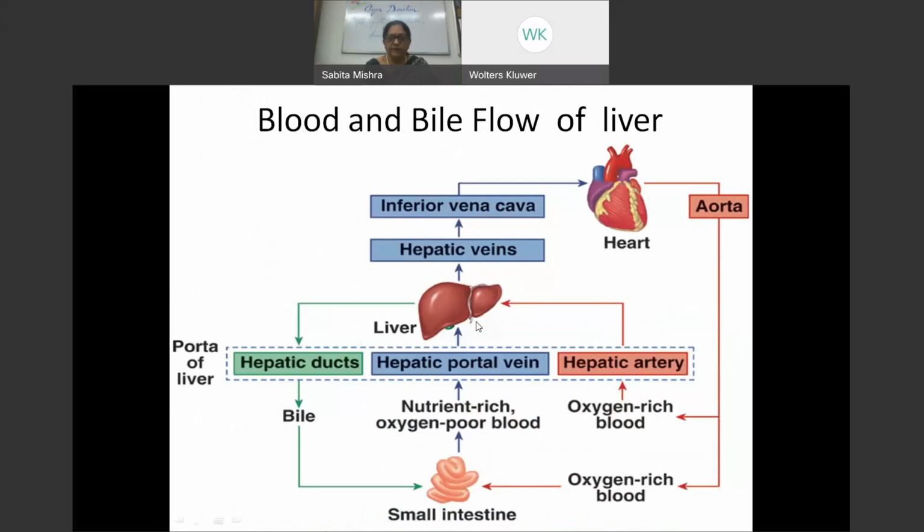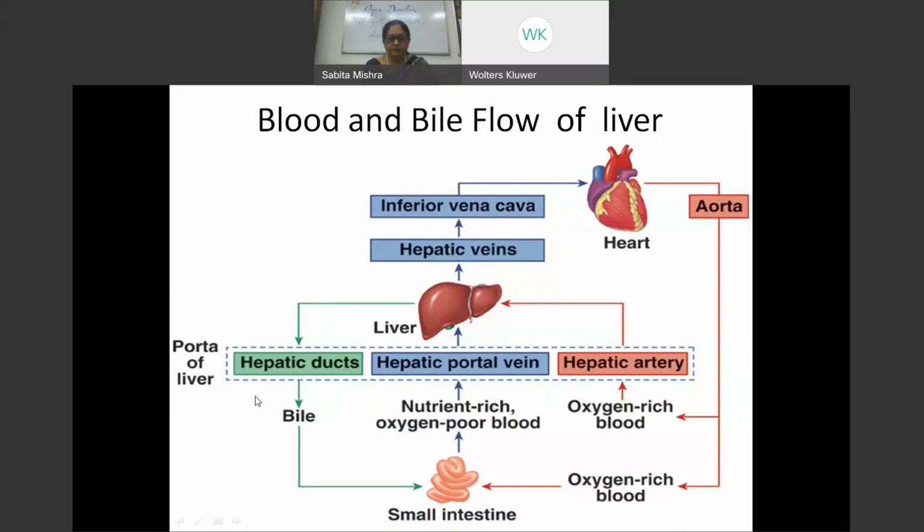So the oxygen-rich blood goes to the liver by the hepatic artery, taking 20%, and 80% poor in oxygen but rich in nutrients goes by the hepatic portal vein to the liver. From the hepatic veins they go into the IVC, which goes into the heart and right atrium, and the hepatic ducts receive the bile from the liver.